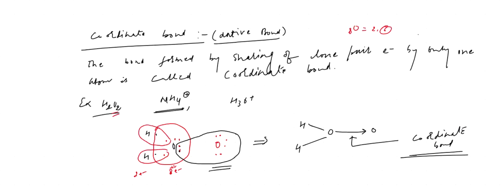Okay, great. Now, suppose I am explaining one more. Suppose you are going to NH4 plus. NH4 plus means what? Do you know? NH3 plus H plus, a proton. Here the lone pair of electrons is always there, and H plus has positive charge, coordinate bond. So this is the NH4 plus.